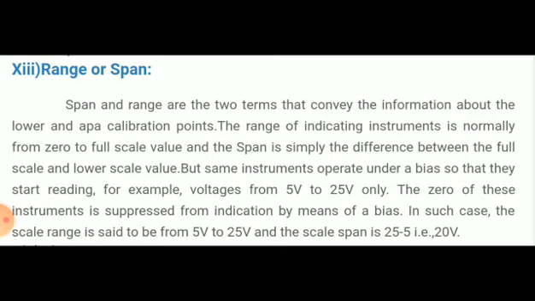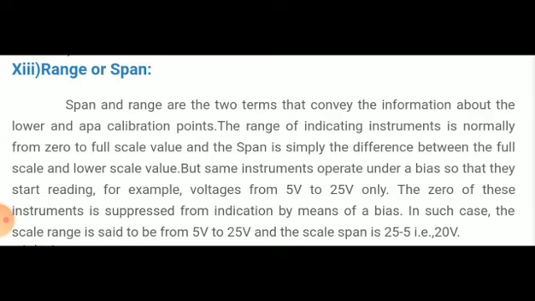Now the next point, that is the range or span. In an analog indicating instrument, the value of the measurand is indicated on a scale by a pointer, while in a recording instrument it is indicated on a chart by a pen mechanism. The choice of proper range for an instrument is important in instrumentation.